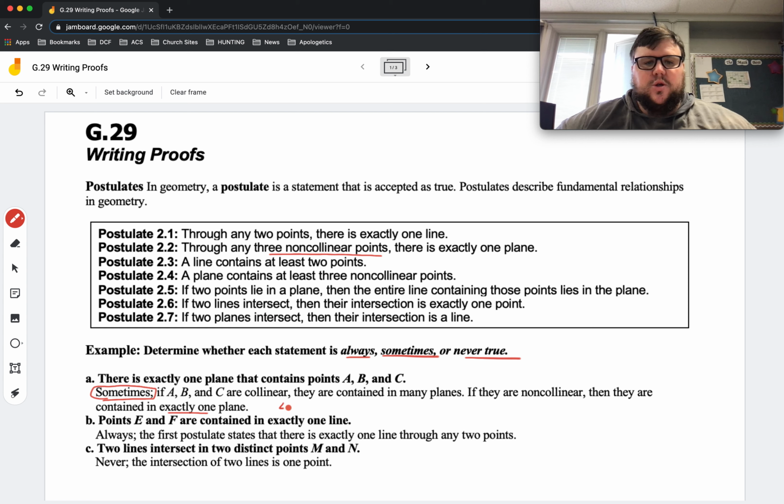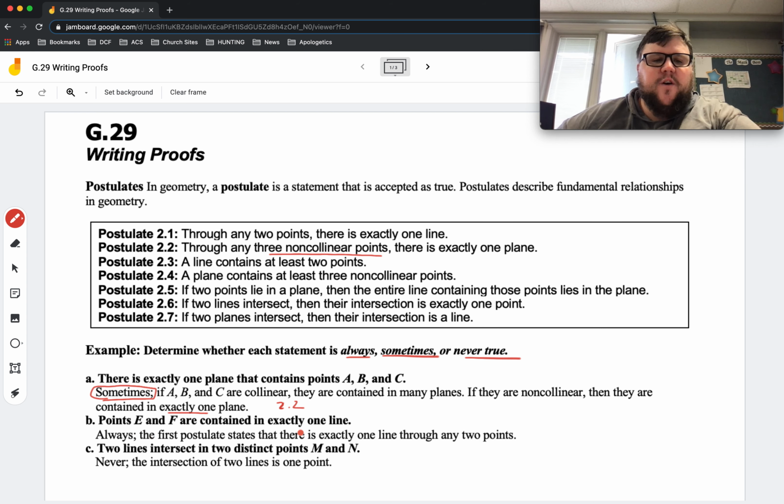So I'll put 2.2 here for you to look at. If they're collinear, meaning they're in a line with each other, then there are many planes that contain those points. So the answer is sometimes.